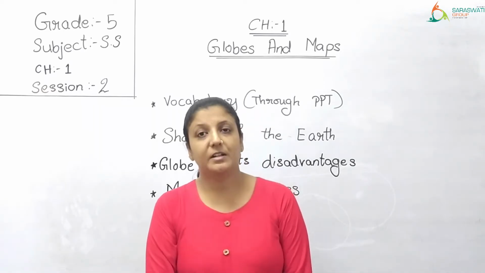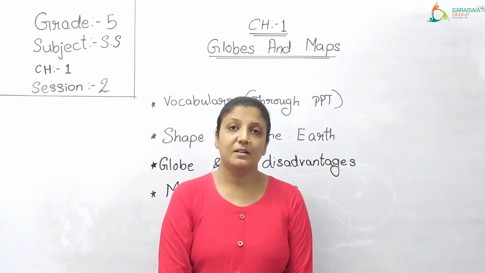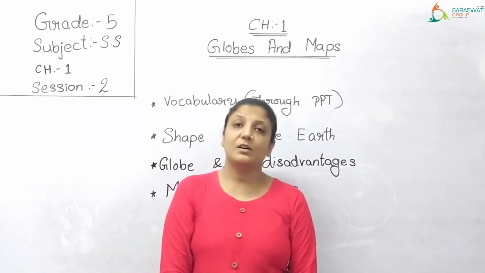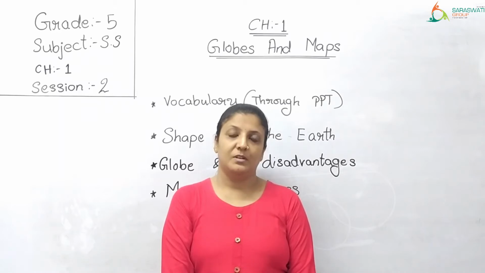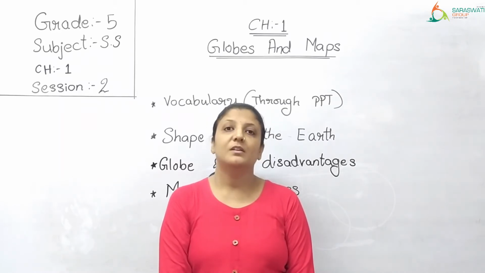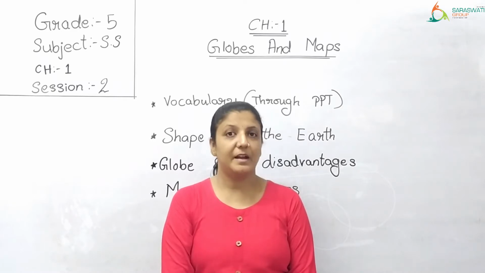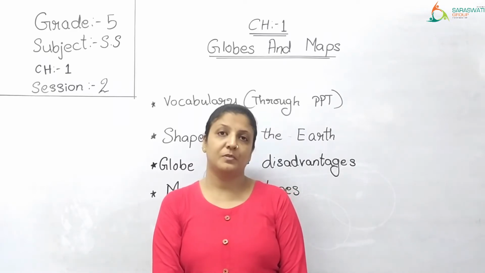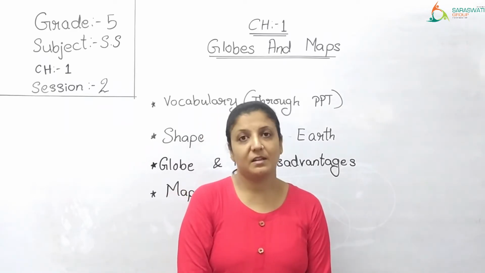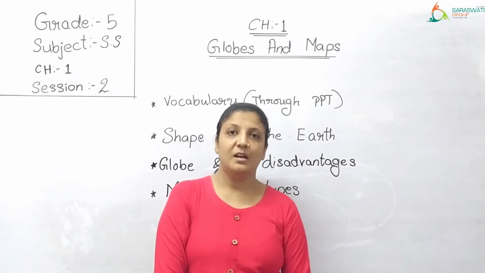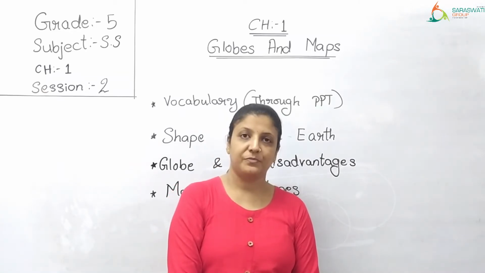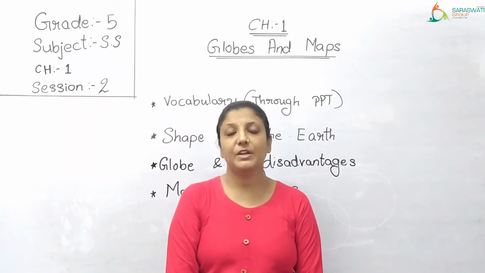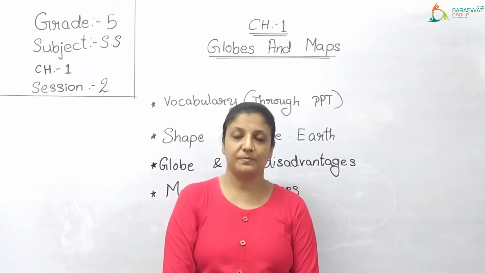We also learned in previous session that the earth is the only planet on which life exists. The surface of earth is made up of 2 things, that is land and water. Big land masses are called continents, and big water bodies are called the oceans. So all these things we learned in our previous session.